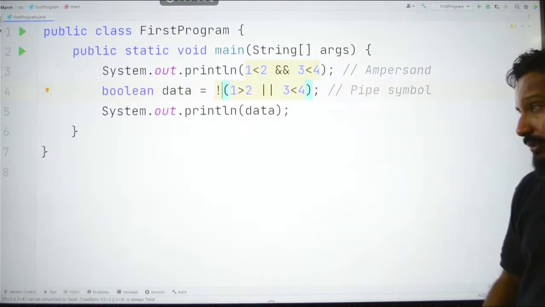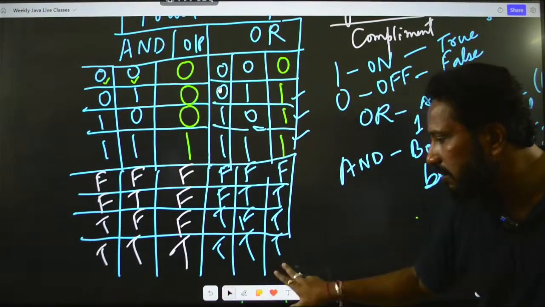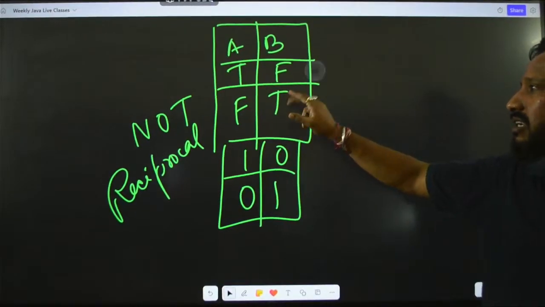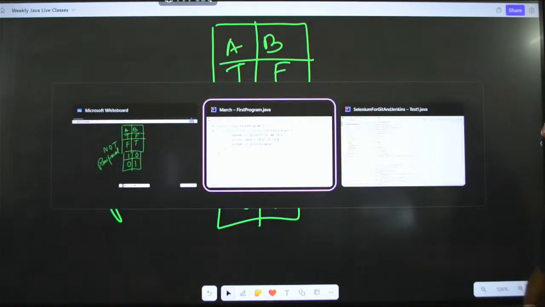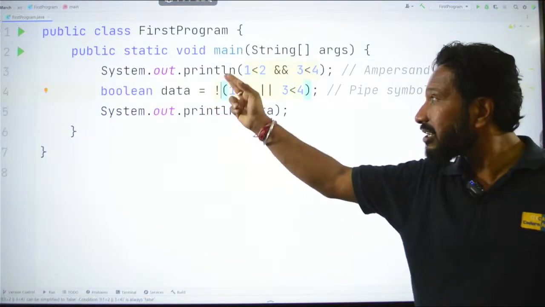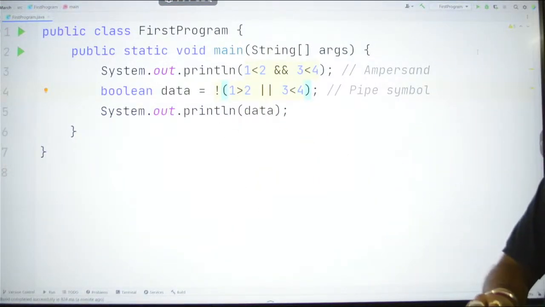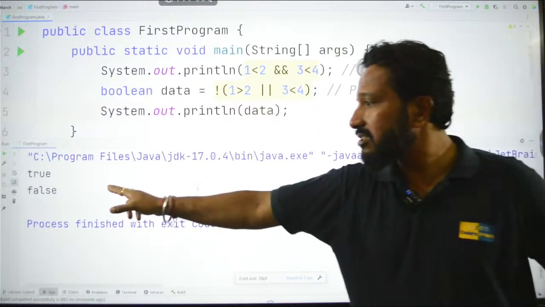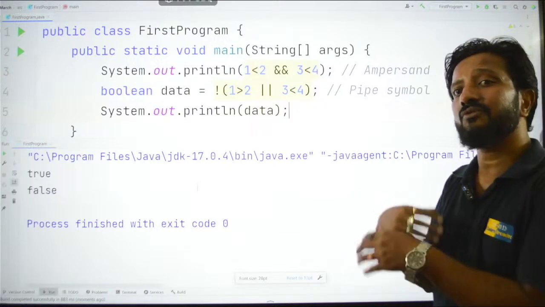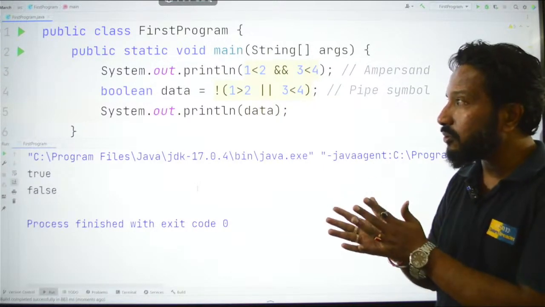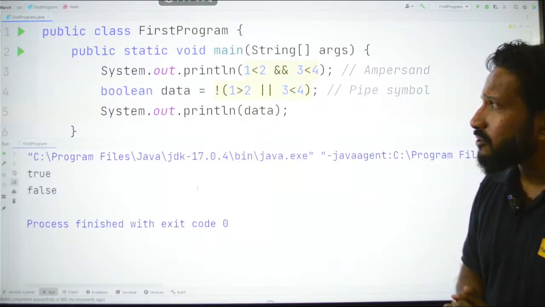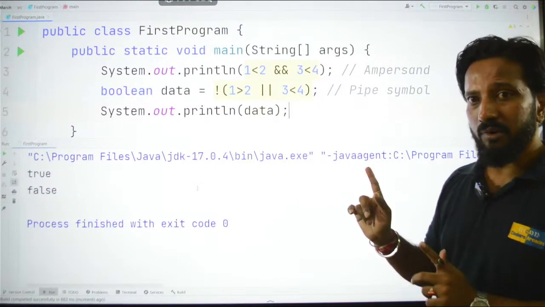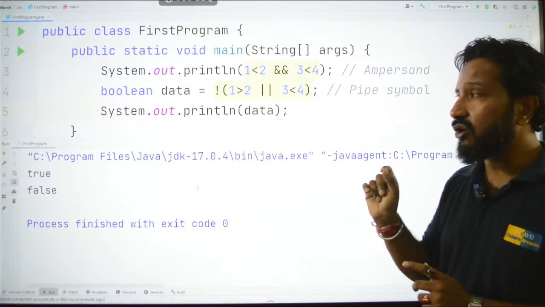If I go back to this one, you can see here, true becomes false, false becomes true, 1 becomes 0, 0 becomes 1. So, in that case, when I actually do the reciprocal of this operation, this should give me false. Right now it is true. When I run this again, it should give me false. So, NOT operation is done to reverse something. Okay, 1 becomes 0, 0 becomes 1, and it is actually the reciprocal. Clear with that? So, these are the 3 logical operators that we have discussed right now, the AND, the OR, and the NOT. Okay.